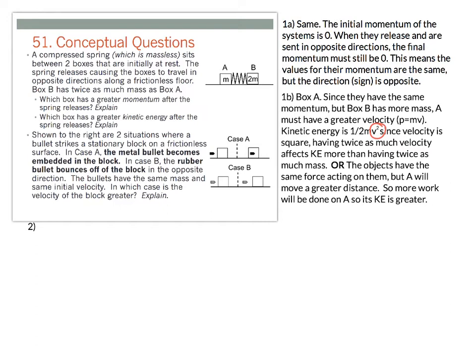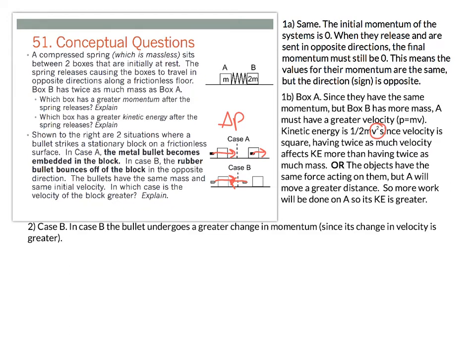So the answer here is going to be in case B, and I think the easiest way to think about this one is to consider the change in momentum of the bullet. In case A, the bullet is traveling to the right at some speed, and then when it embeds in the block, it's going to slow down, as that system of bullet and block continue traveling to the right. In case B, however, the bullet's initially traveling to the right, it rebounds off of the block and now is traveling back in the opposite direction. So we're going to have a greater change in momentum in case B.